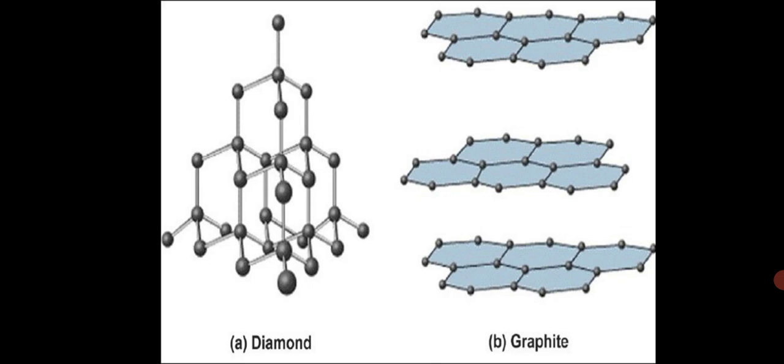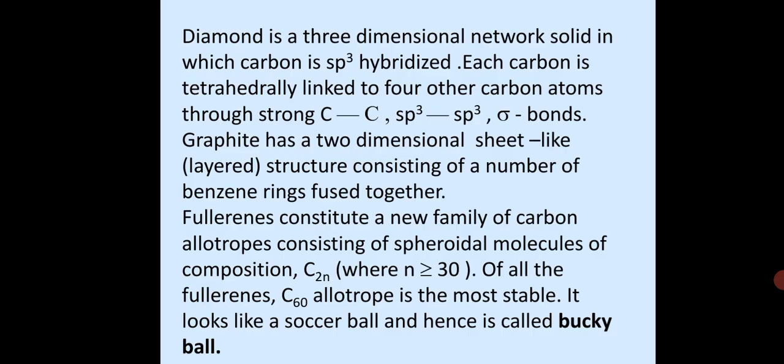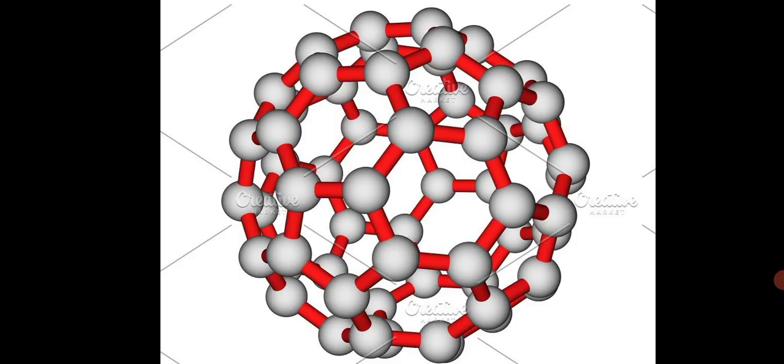Next, coming to fullerenes, another crystalline allotropic form of carbon. Fullerenes constitute a new family of carbon allotropes consisting of spheroidal molecules of composition C2n, where n is greater than or equal to 30. Of all the fullerenes, the C60 allotrope is the most stable. It looks like a soccer ball, and hence it is called buckyball. You can see that it looks like a soccer ball.